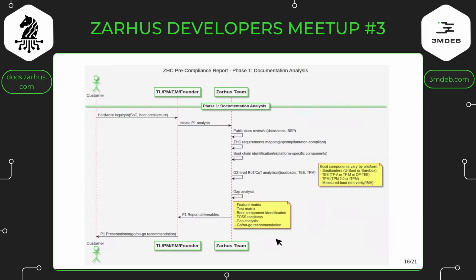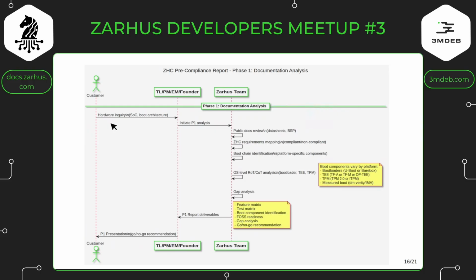There is one more thing that I want to cover. There are two last slides, I guess, maybe three. Zarhus pre-compliance report. Zarhus hardware certification has to start somewhere. So let's say a customer got some platform, and that platform, we really don't know it. It's a completely new platform. And what should customers do with this? Essentially, the customer comes to us with an inquiry.